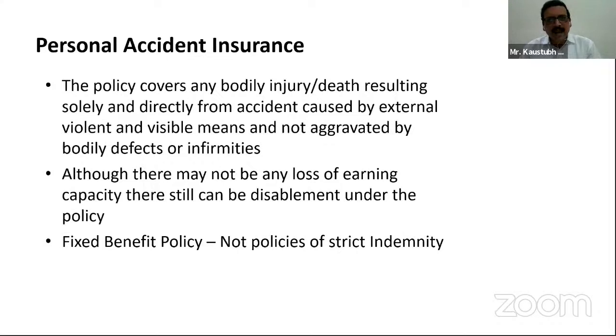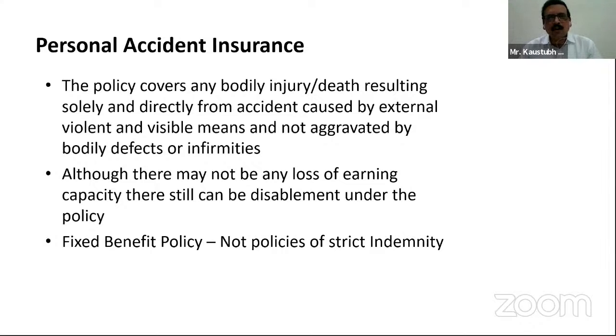That means ideally, if you think of the indemnity principle, there is no loss of earning at all because his shop is already going on and he must be earning something. But since these are fixed benefit policies, not policies of strict indemnity, his loss of earning will be treated as if, had the shopkeeper attended the duties, he might have earned more.